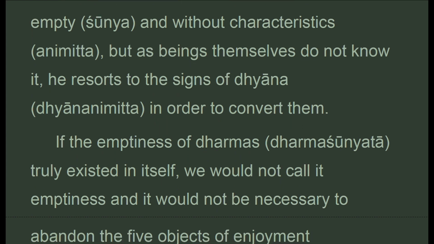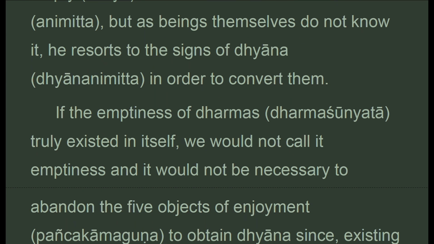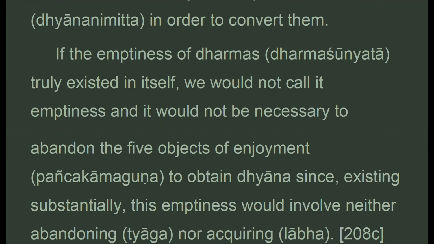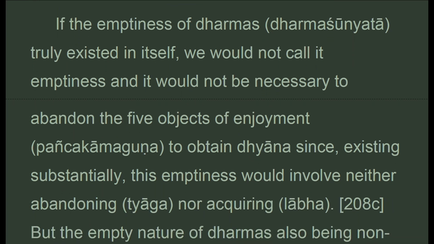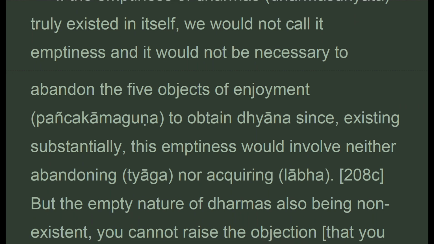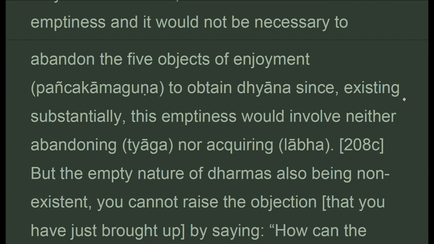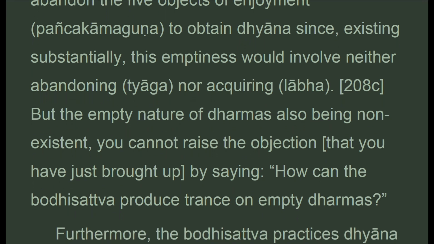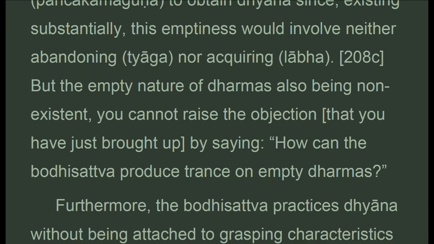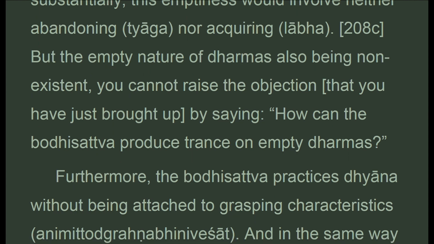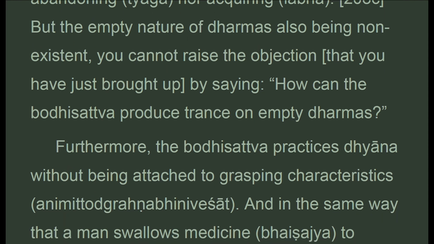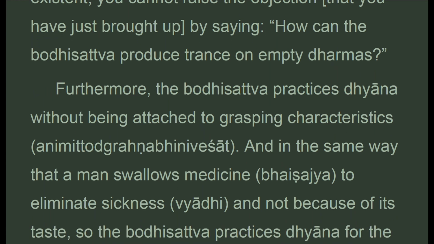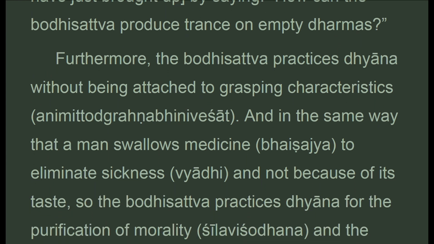If the emptiness of dharmas truly existed in itself, we would not call it emptiness and it would not be necessary to abandon the 5 objects of enjoyment to obtain dhyana, since, existing substantially, this emptiness would involve neither abandoning nor acquiring. But the empty nature of dharmas also being non-existent, you cannot raise the objection that you have just brought up by saying, how can the bodhisattva produce trance on empty dharmas?